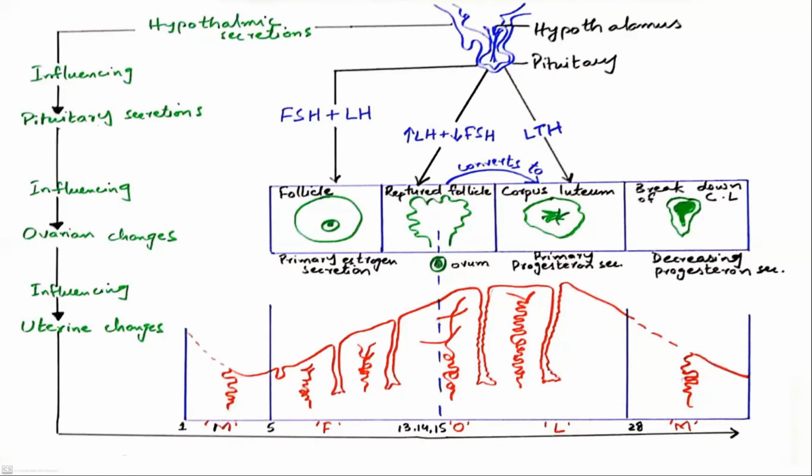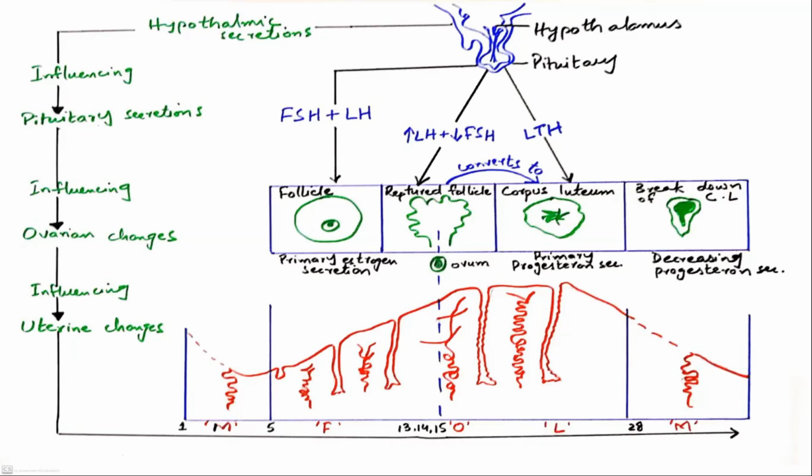M stands for menstruation phase. F stands for follicle phase. And here the O stands for ovulation phase. As its name shows, it is the formation of ovum or release of ovum. Follicle phase, the formation of follicle.